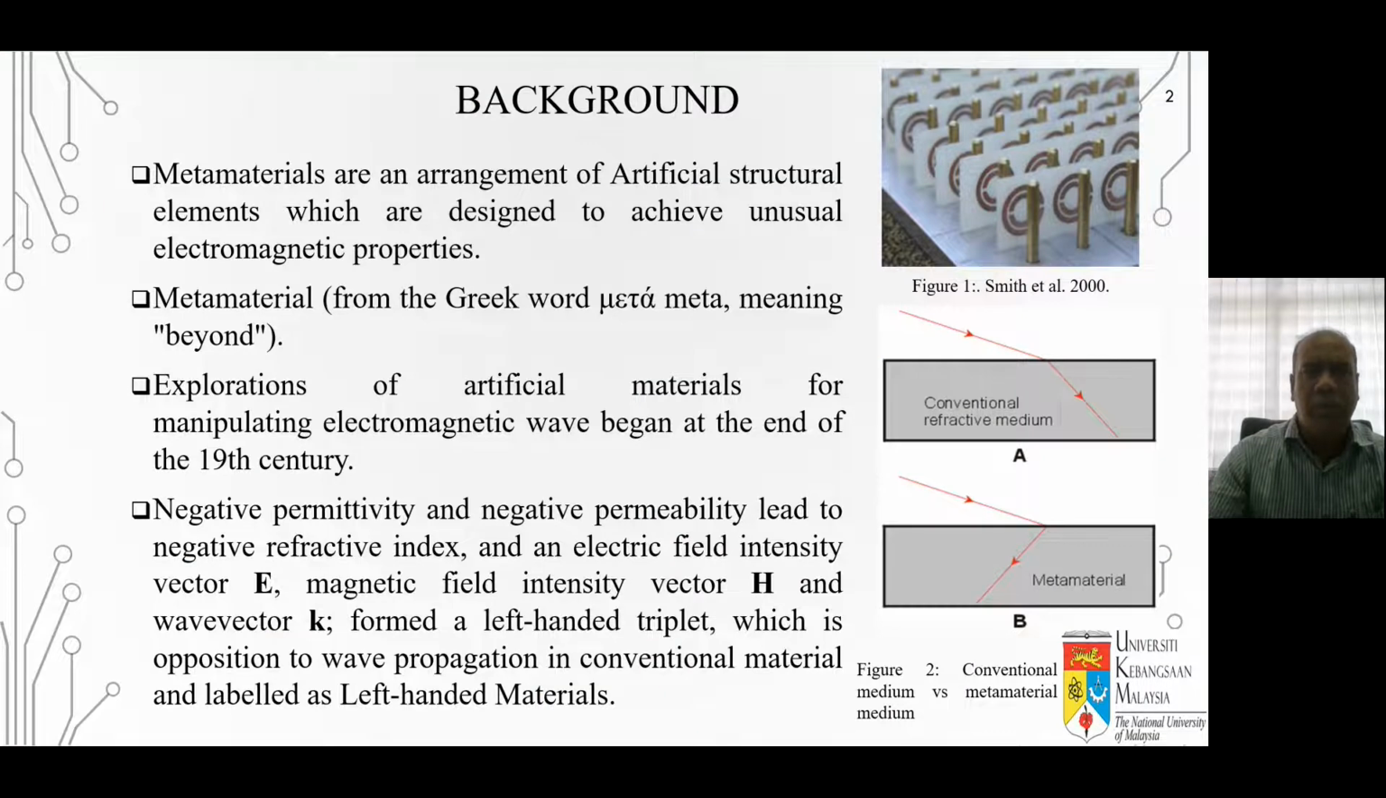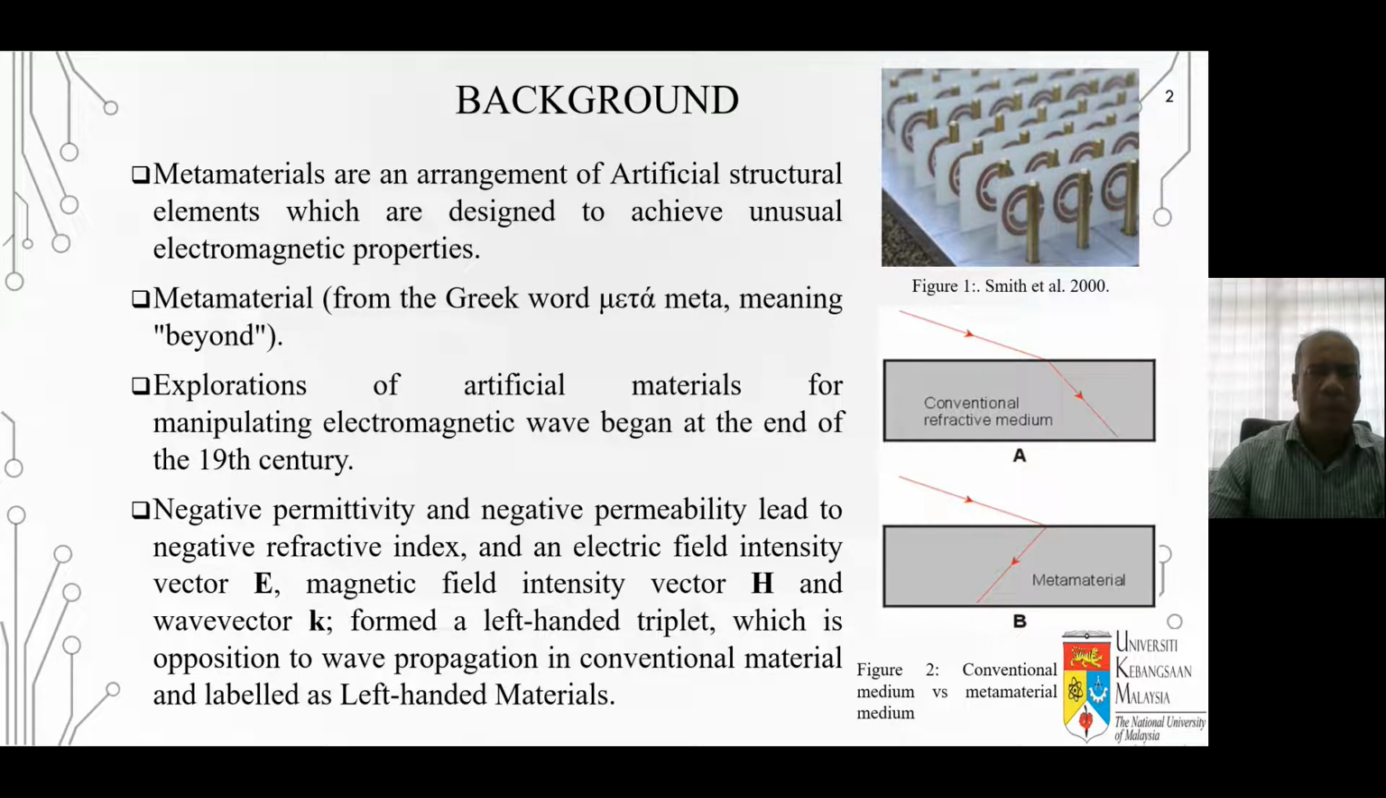Metamaterials are an arrangement of artificial structure elements which are designed to achieve unusual electromagnetic properties. Meta is a Greek word whose meaning is beyond or alter. Material is the material. Metamaterials means changing the characteristics of the materials. Exploration of artificial materials for manipulating electromagnetic waves began at the end of the 19th century.